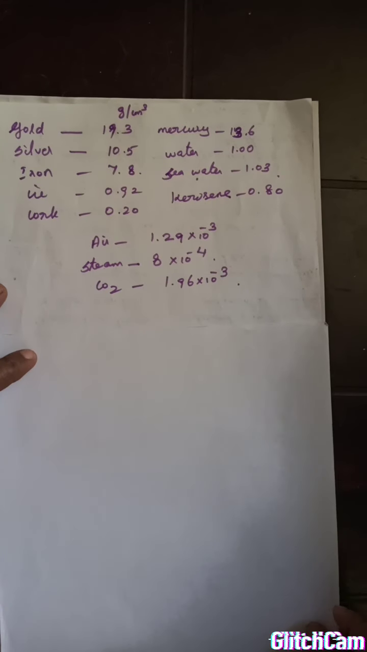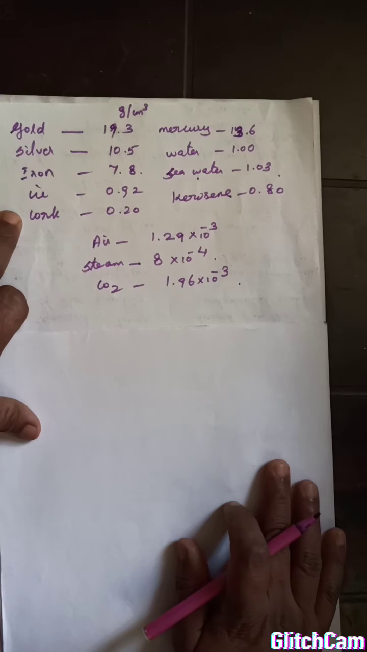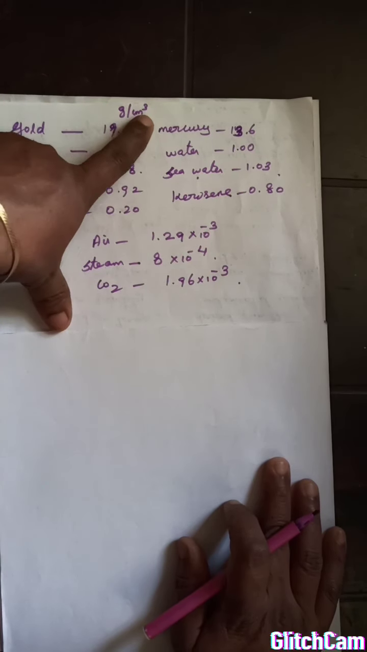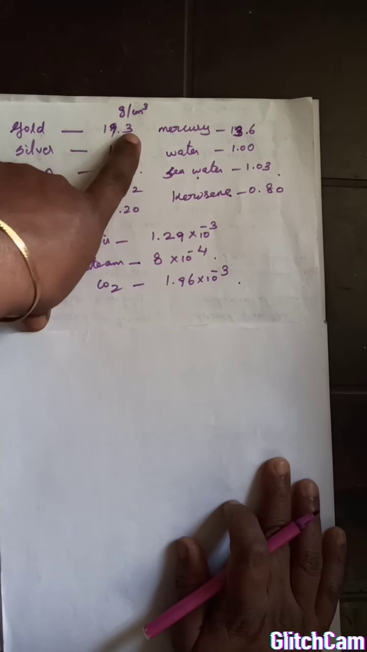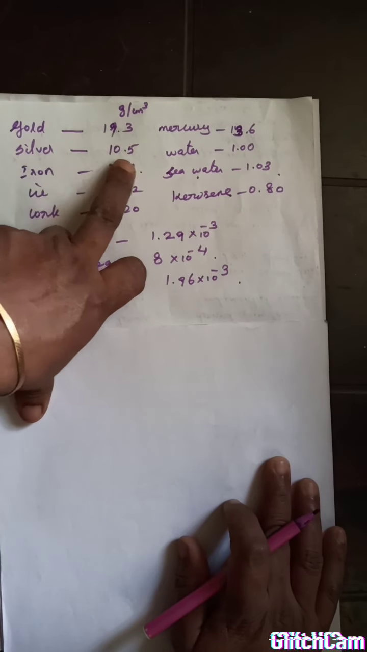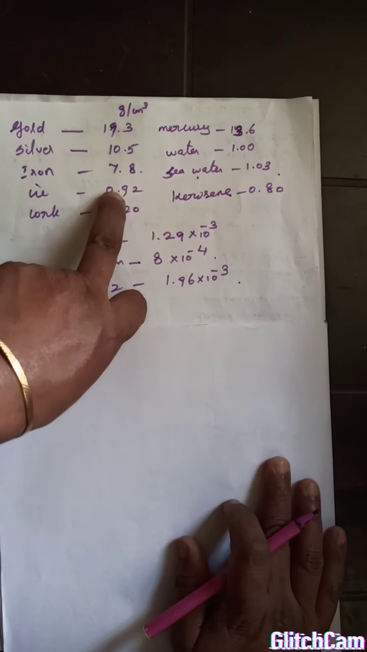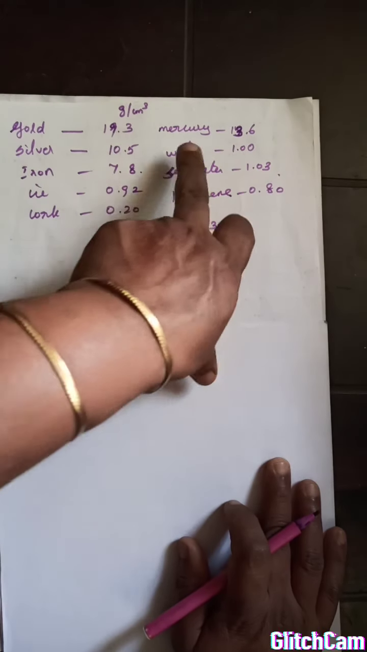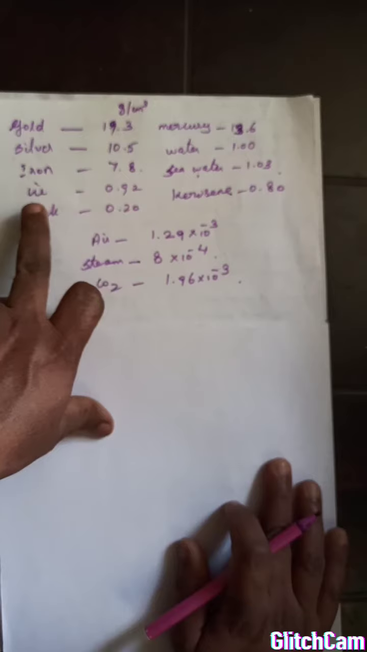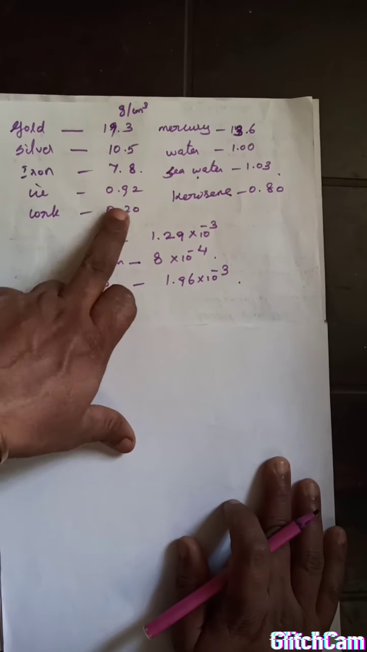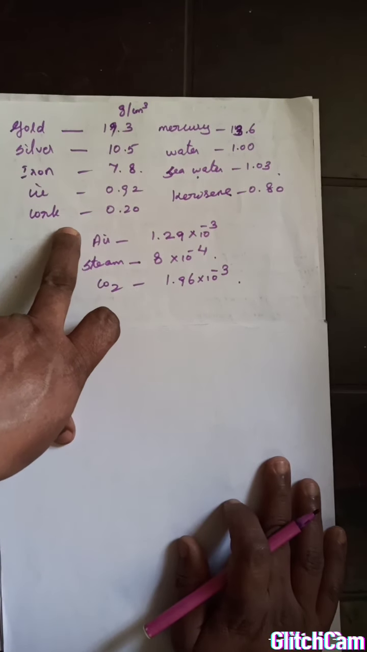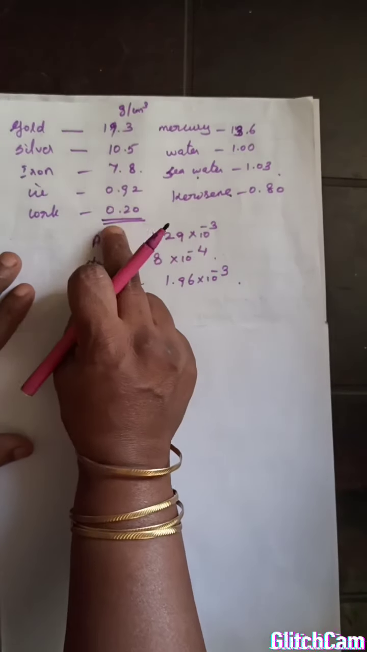Okay, these are some substances with their densities. The unit is gram per centimeter cube. Gold 19.3, just remember. Silver 10.5, iron 7.8, ice, it is important, 0.92, and water 1. So ice has a slightly lower density than water. Okay, and cork is 0.2.